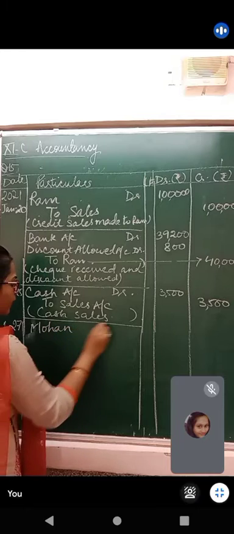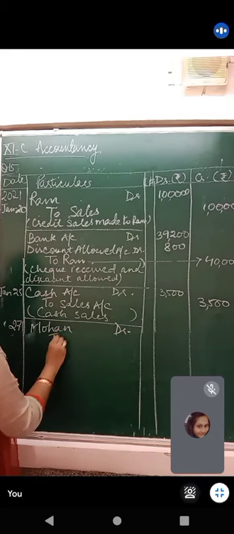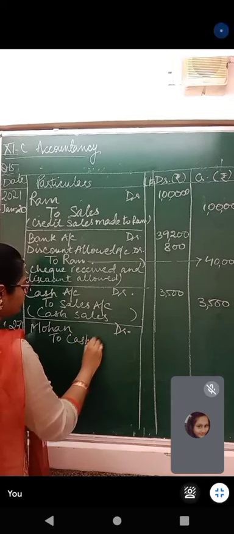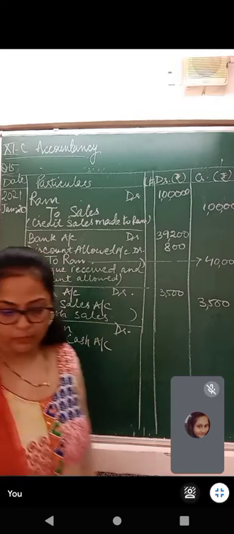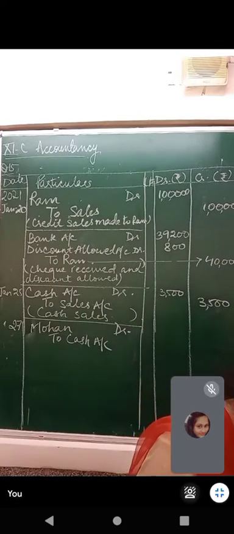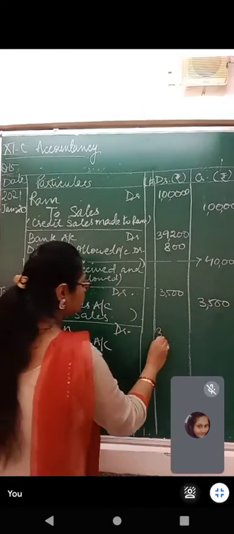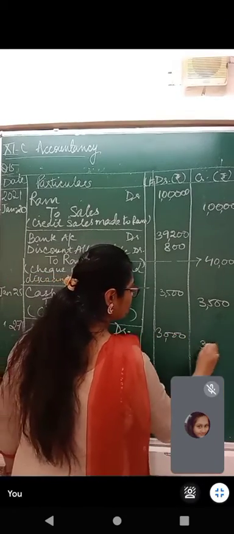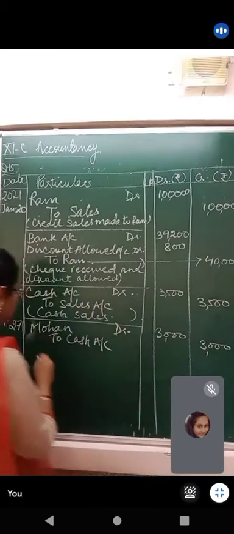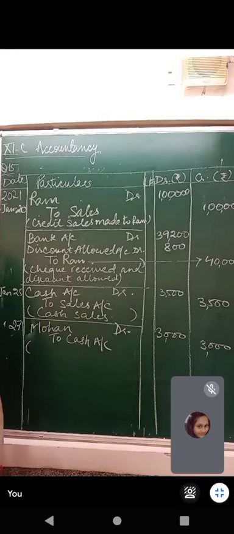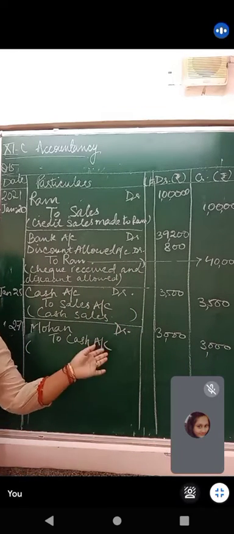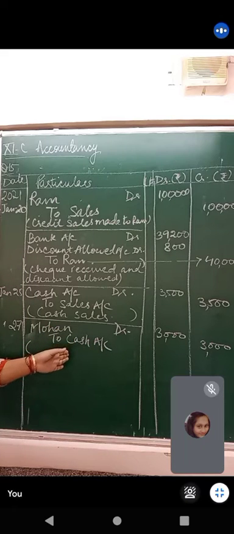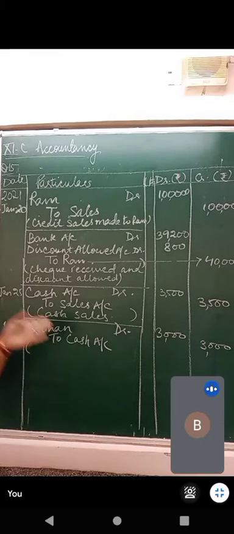Mohan debit to cash, rupees 3,000. What shall be the narration? What have we done right now? Paid cash to Mohan.